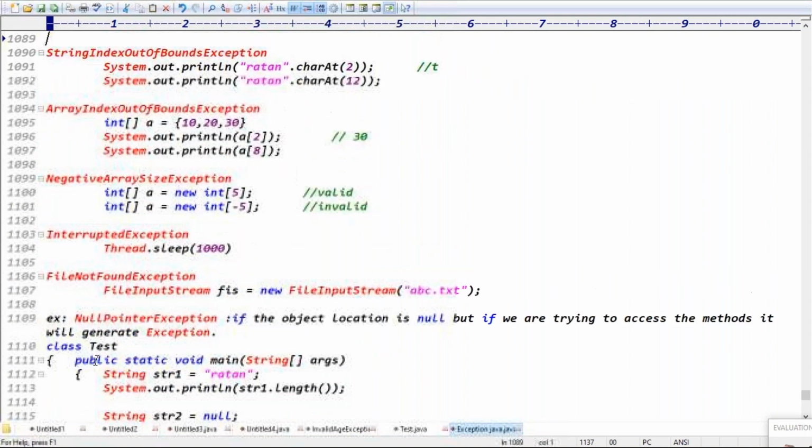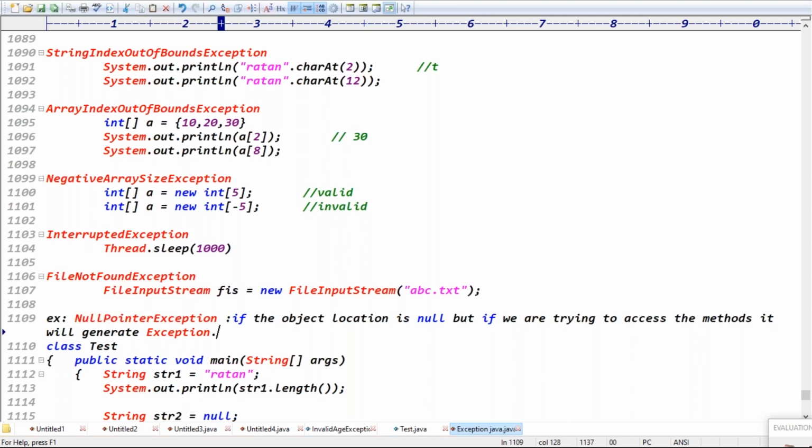NegativeArraySizeException means when you create an array and the size is like -5, you get NegativeArraySizeException, right? The Thread.sleep method means InterruptedException. With FileInputStream, if I'm trying to read a file that doesn't exist, it means FileNotFoundException.